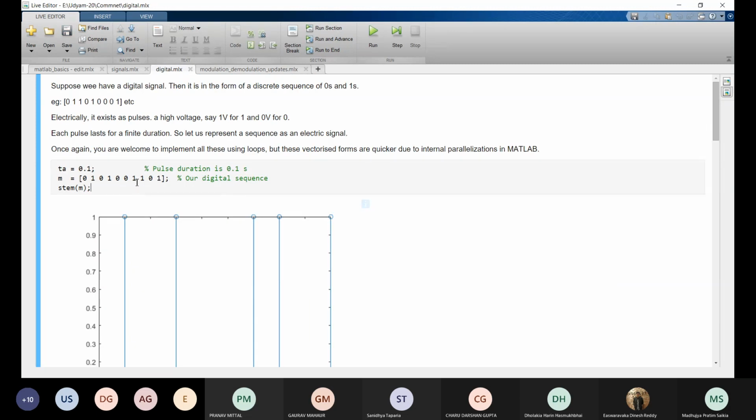Now we will deal with digital communication, right? If the message to be sent is a binary stream, here M is the message to be sent, and the values of M are 0 1 0 1 0 0 1 1 0 1. So this is a bit stream. This is the message we want to send.